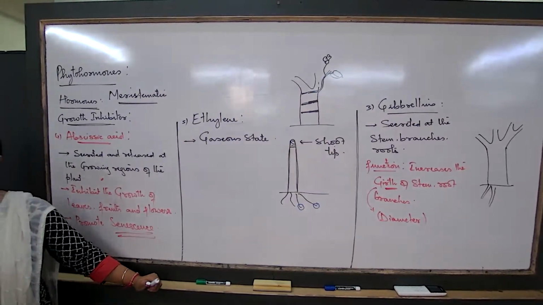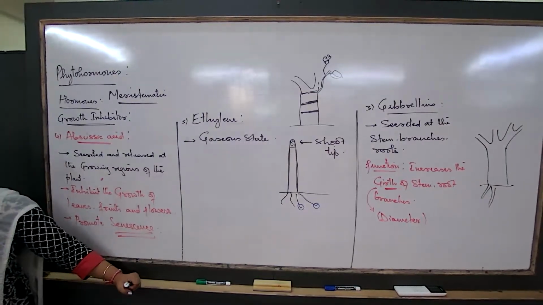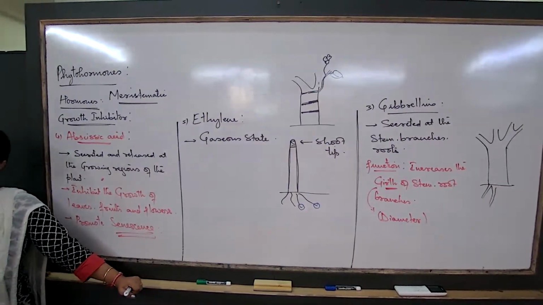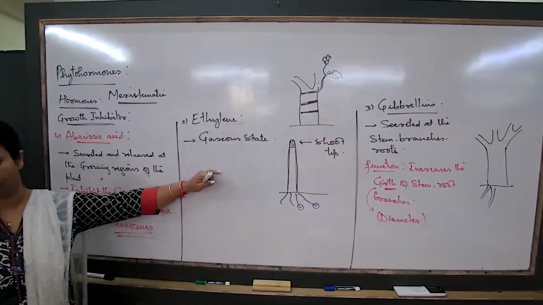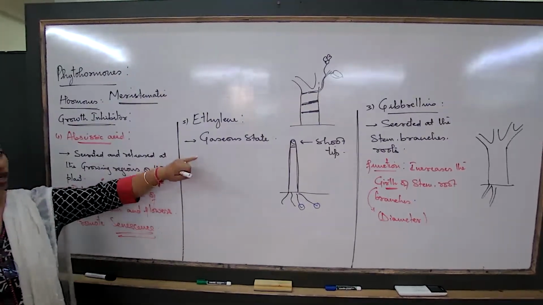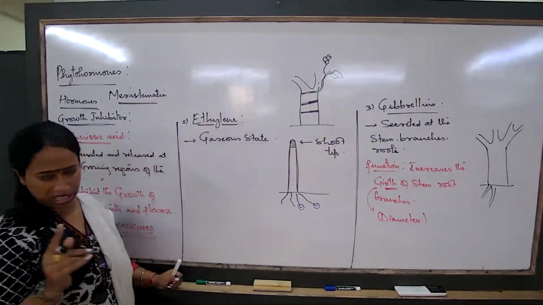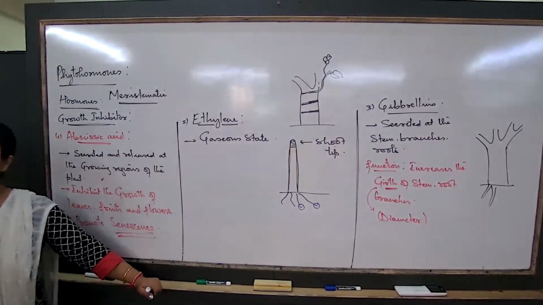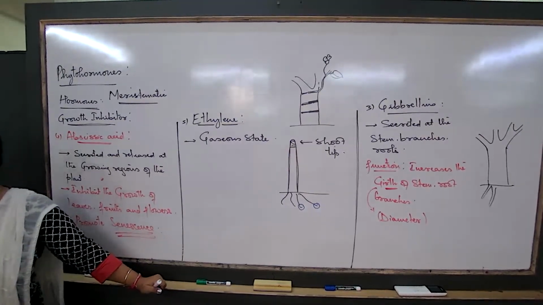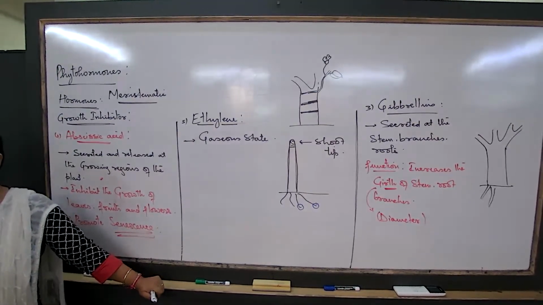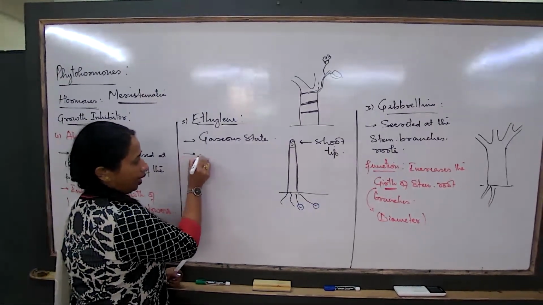Ethylene is not an alcohol, it is a hormone which can diffuse to the nearby plant tissues also, and it is released in the gaseous state. It can be synthesized also artificially in the gaseous state. So what are some exceptional features about ethylene? Number one, it is the only hormone in the plant which is in the gaseous state. Always remember this, you get this question often. The hormone which is in the gaseous state is ethylene. What does it do? Where is it released?